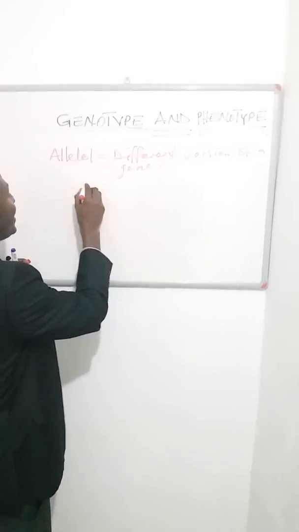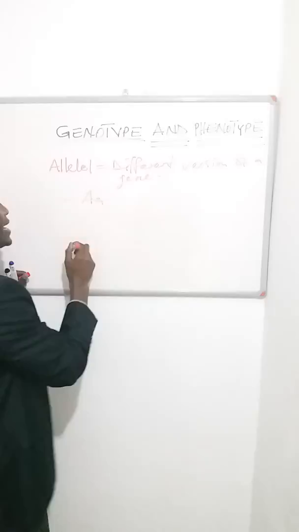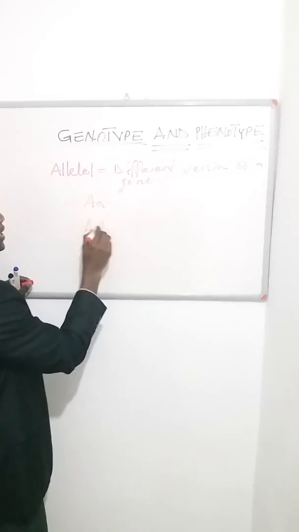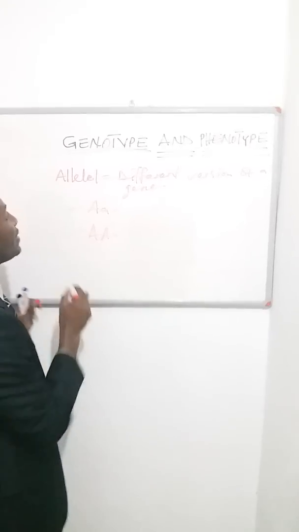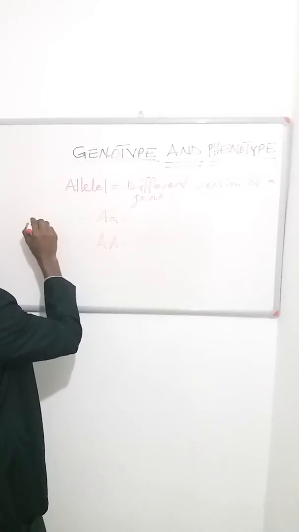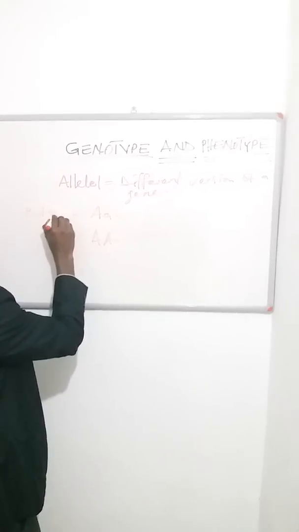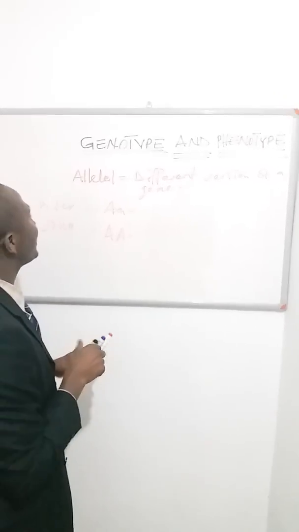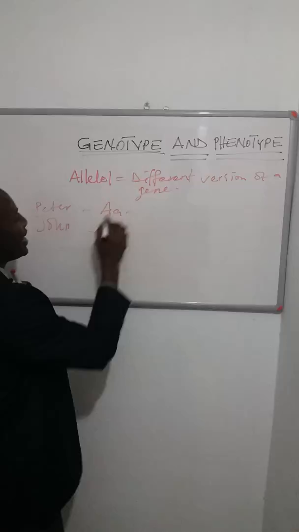So let's say we have an allele called AA and we have an allele called Aa. Now, considering these two alleles of these two individuals, let's say this is Peter and this is John. Now, we see that Peter has an allele A and a.